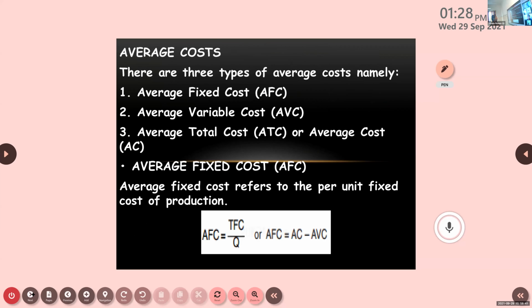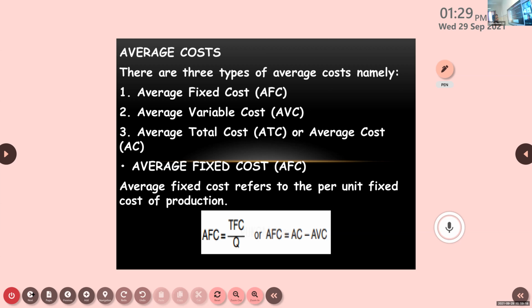Now next is about average cost. How do we get average? Total number divided by number, how many times it is occurring, that you will be getting average. Same way, total cost divided by quantity, you will be getting average cost. Okay. Now, average cost, there are 3 types: average fixed cost, average variable cost, average cost or average total cost.